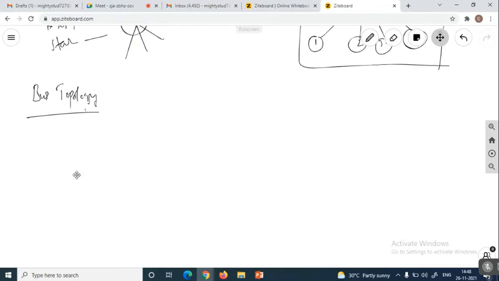So here, the basic structure of the bus topology is that it maintains a common communication link, and to this communication link I connect a number of devices. That means, like in our real world environment, we have the bus. In the bus, we have a common cable there, and this cable is going to be carrying a number of passengers.